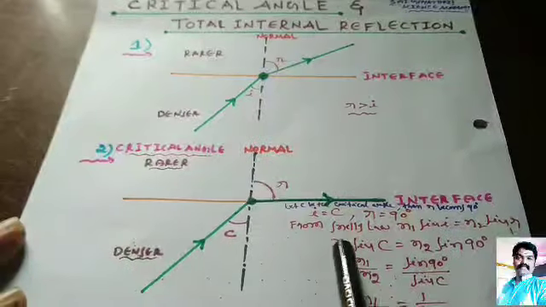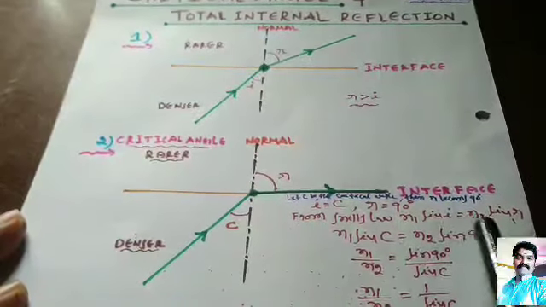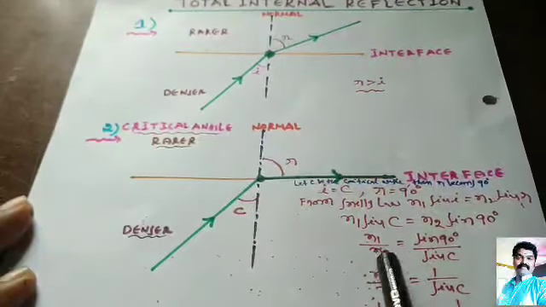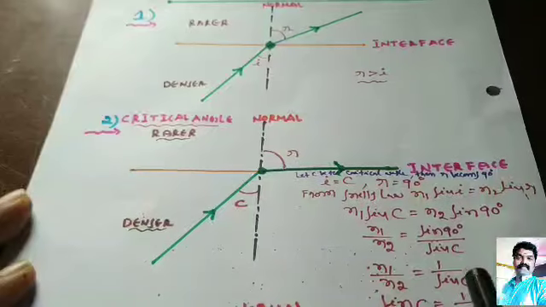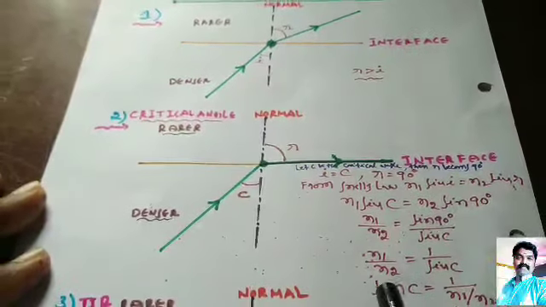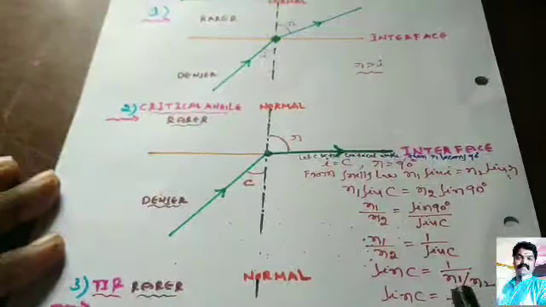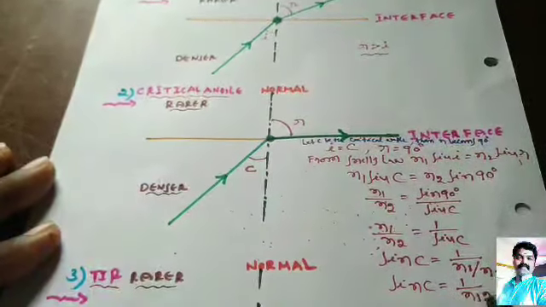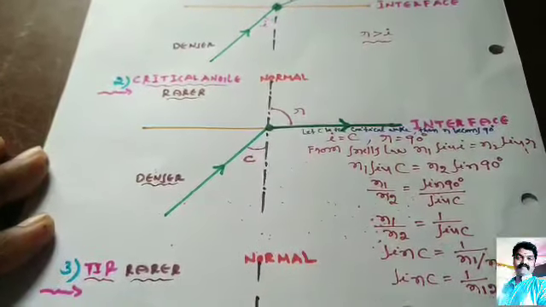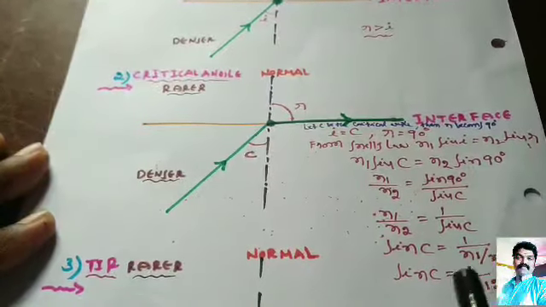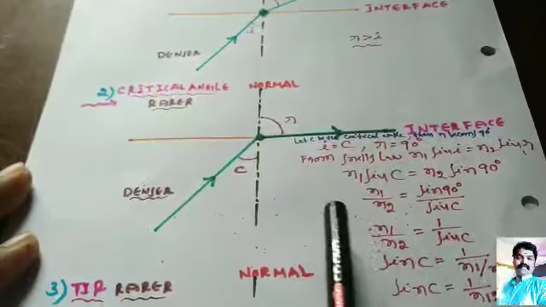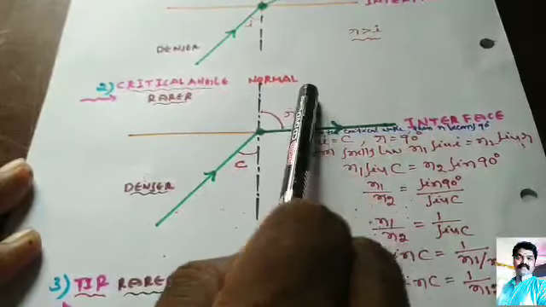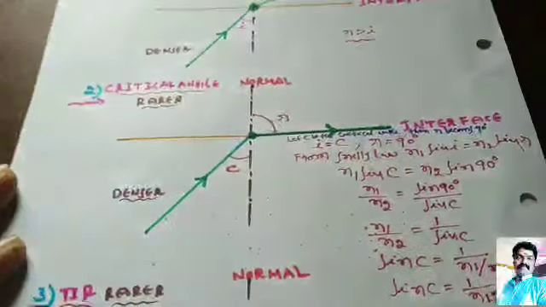Then it is written as N1 by N2 equals sin 90 by sin C. Sin 90 is 1, so N1 by N2 equals 1 by sin C. Then sin C equals 1 by N1 by N2. N1 by N2 is written as N12. Therefore sin C equals 1 by N12, which is the refractive index of the denser medium with respect to the first medium.